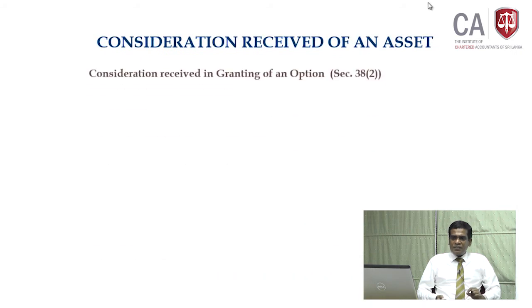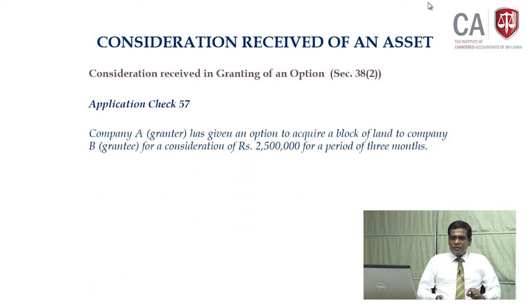To give an example for this, let us say company A, the grantor of the option, has given an option to acquire a block of land to company B, the grantee, for a consideration of 2,500,000 for a period of 3 months. Company A has given company B an option to buy the land or property for 2,500,000 for a 3 month period, an option only.